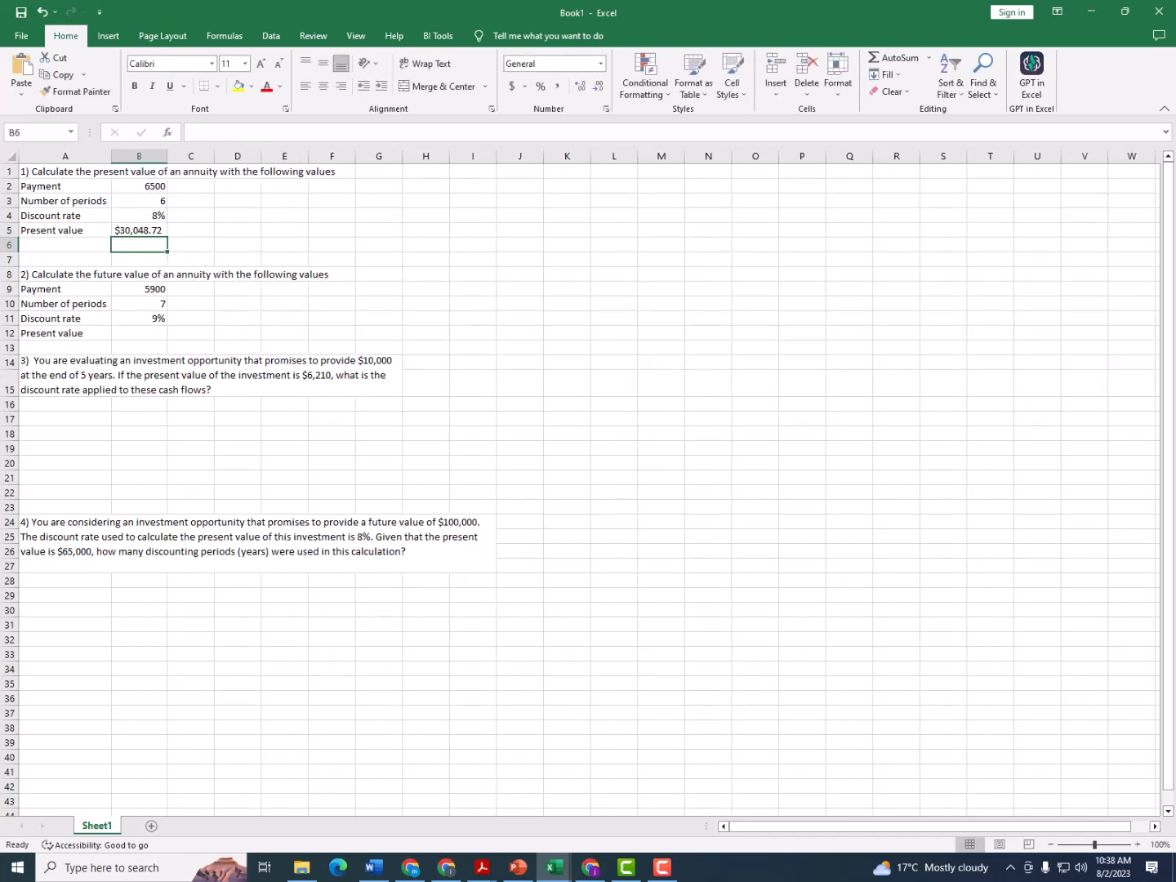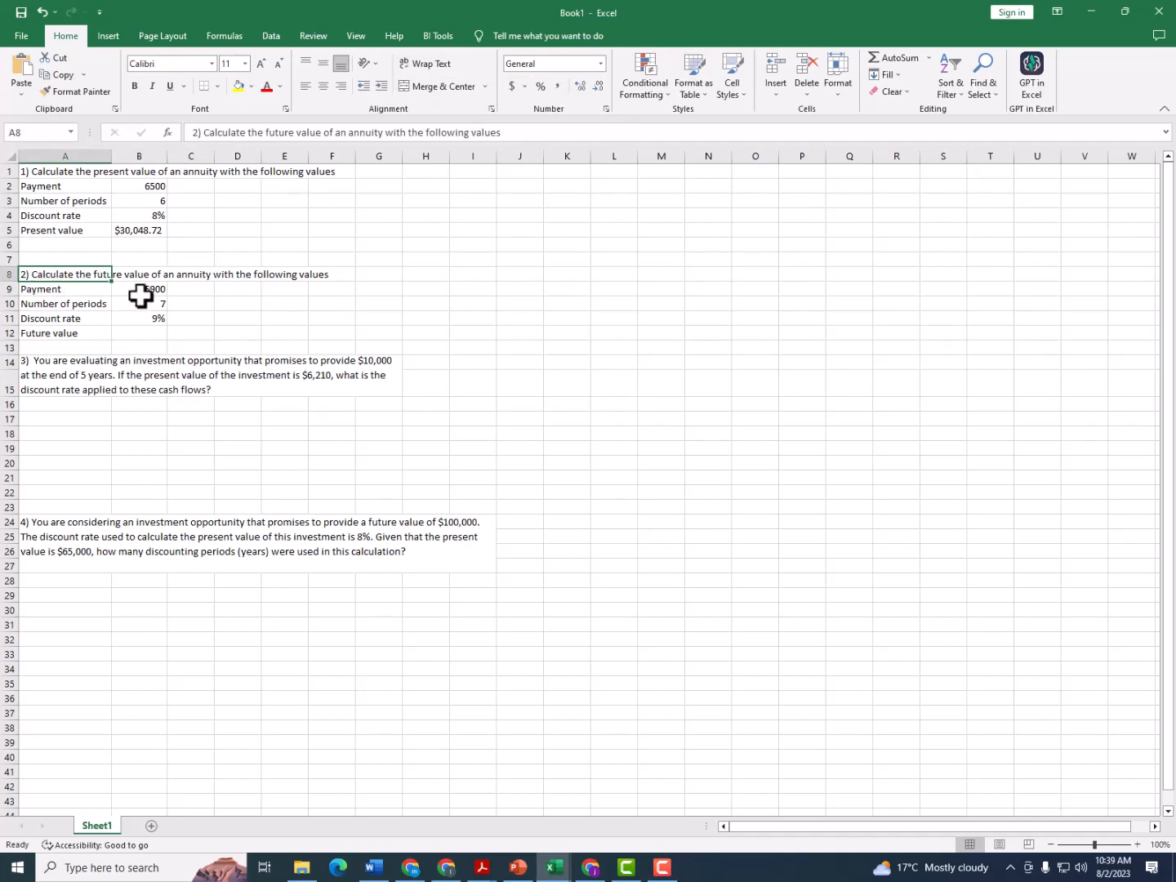So the present value of this annuity is $30,048.72, right? It's as simple as that. We have just done equals PV, B4, B3. We just reuse the referencing that we learned earlier, right? Let us move to the second question.